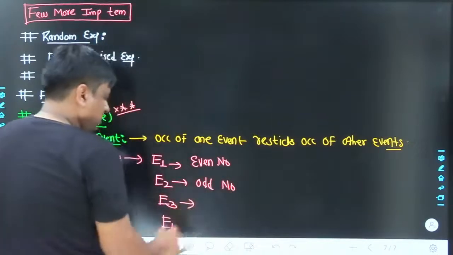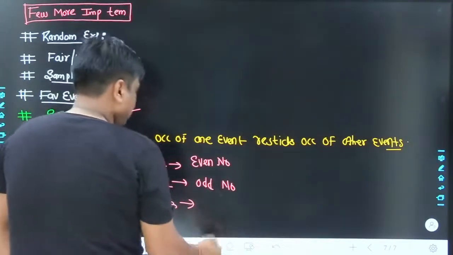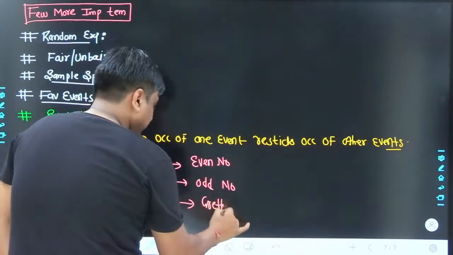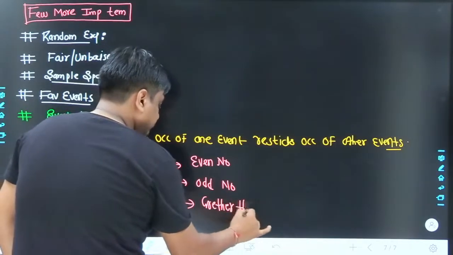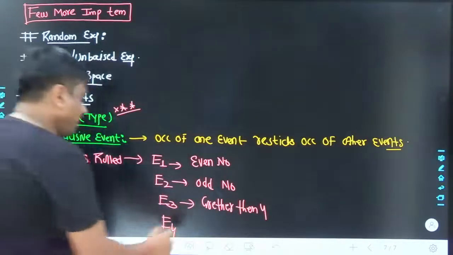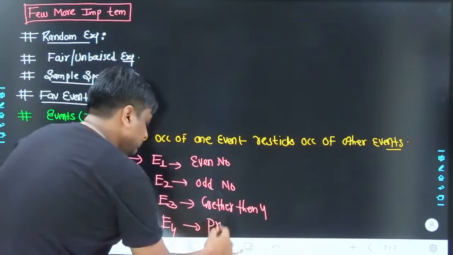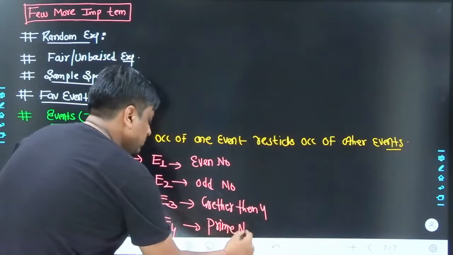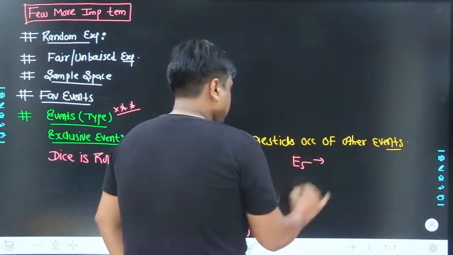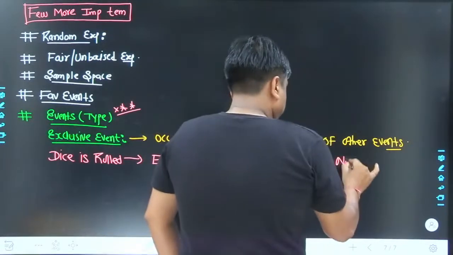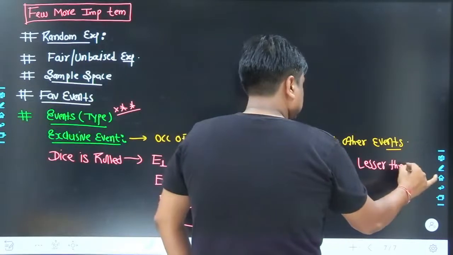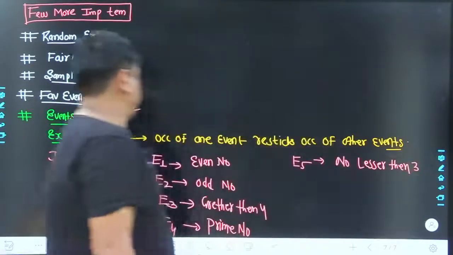E3 is the event for numbers greater than 4. E4 is prime number. Let's take the fifth event to be a number lesser than 3.